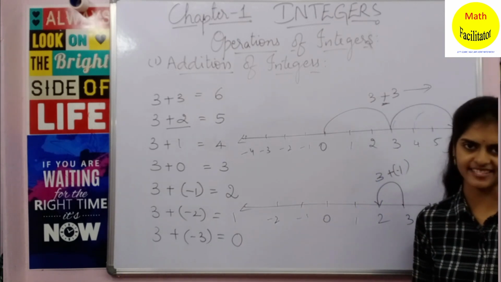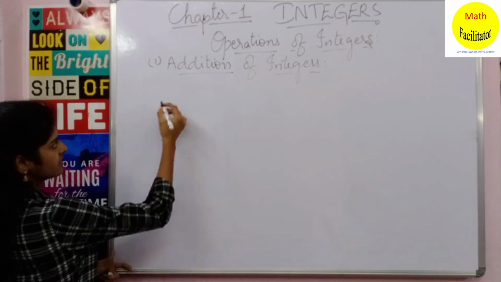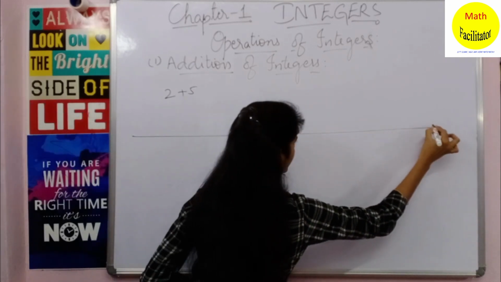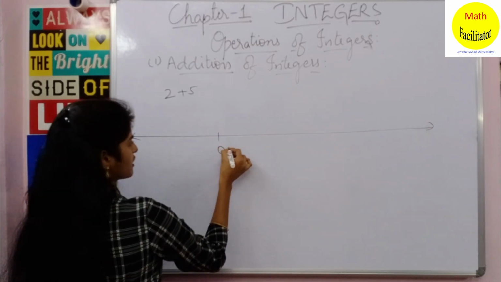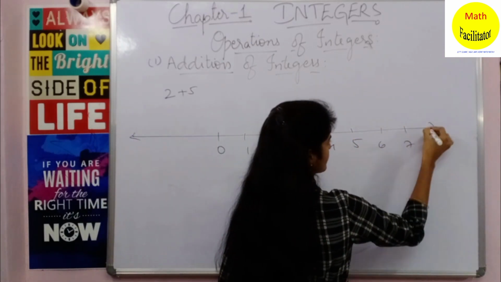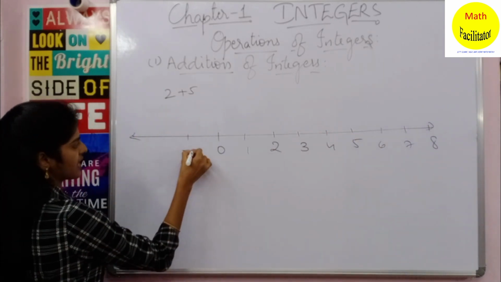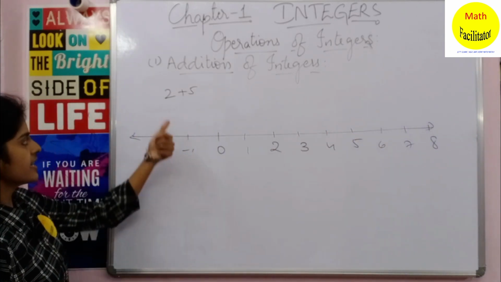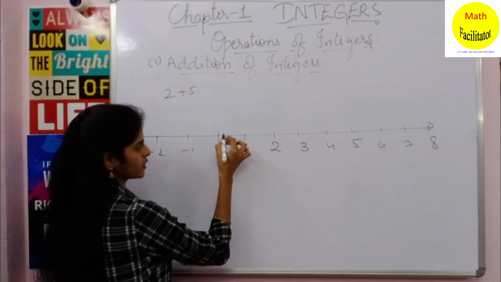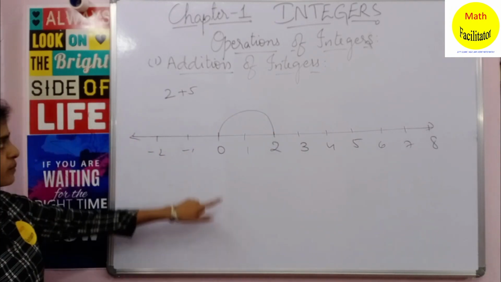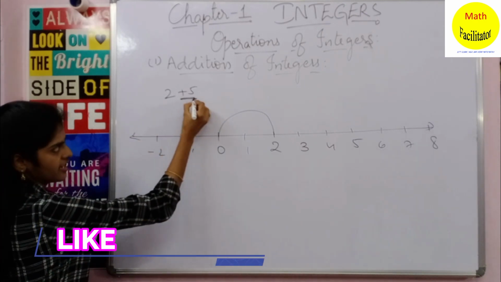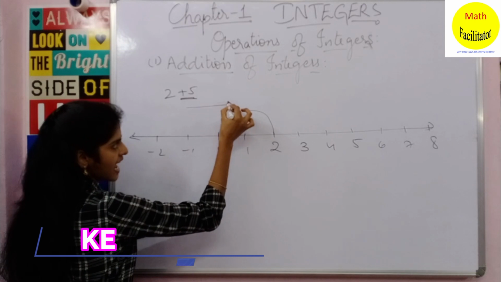Okay, let us take another example. Now let us see how can we add 2 plus 5, okay, on the number line. Now this is the number line, yes, and let us mark 0, 1, 2, 3, 4, 5, 6, 7, 8 and so on, and here it is minus 1, minus 2 and so on. Yes, now 2 plus 5, okay, so from 0 you take 2 places, 0, 1, 2, okay, so this is 2. Plus how much should you add? You should add 5. 5 is a positive integer. Yes, it is plus 5, positive integer, which means you have to move to the right.